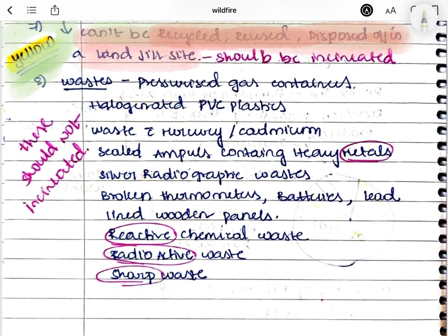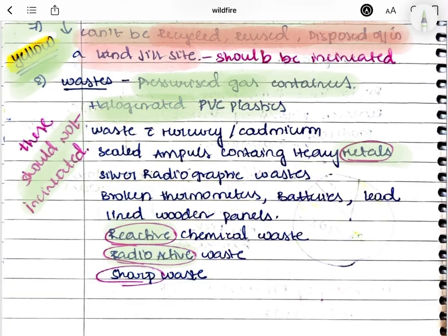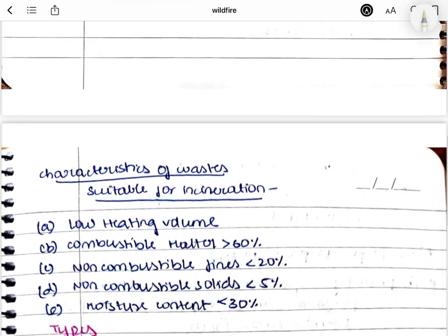Now the waste which should not be incinerated: pressurised gas containers should not be incinerated. Just remember gas, heavy metals, reactive substances and radioactive substances. Also halogenated compounds, PVC plastics, waste with mercury and cadmium because they are metals, sealed ampoules containing heavy metals, silver radiographic waste, broken thermometers because they have mercury, and batteries, which have lead. So metals, radioactive substances and gases should not be incinerated. Also lined wooden panels, reactive chemical waste, radioactive waste and sharp waste.